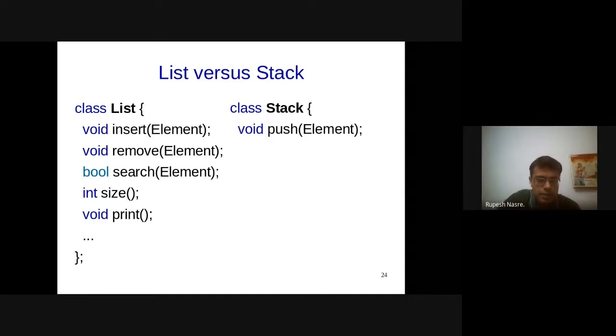And how will the signature for pop be? Removal becomes pop. So how will the signature of pop be? Okay, Sai Charan says void pop. Aniruddha says data type pop. Indira says bool pop. Oh, I see. So, okay, Salman says pop element. Any other suggestions?